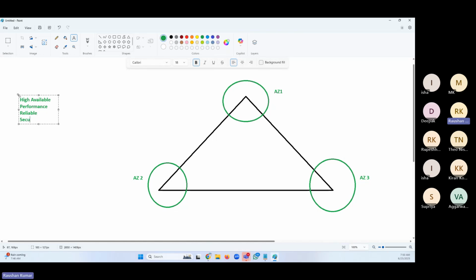Security. I want my application to be secure. There are 4 important things that we aim for. And the idea behind this setup of having multiple AZs in a region is that when you're deploying servers, let's say you have a 3-tier application, web server, app server, database server, normal 3-tier. So what they recommend, when you're creating the server,